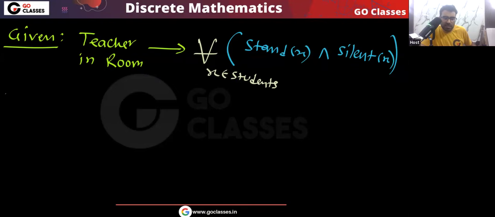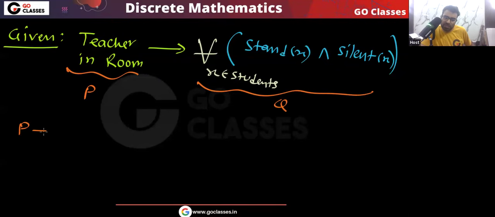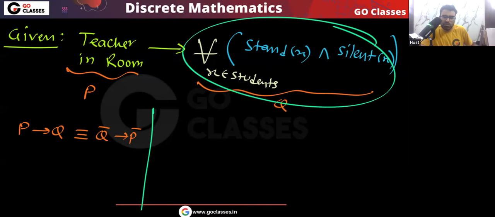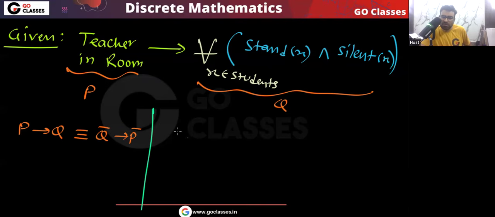Now you can see this is P and this whole thing is Q. And we know that P implies Q is equivalent to negation Q implies negation P. So what will be negation Q implies negation P? What will be negation Q? What is negation of for all alpha? This negation will go inside, and for all will become there exists negation alpha.